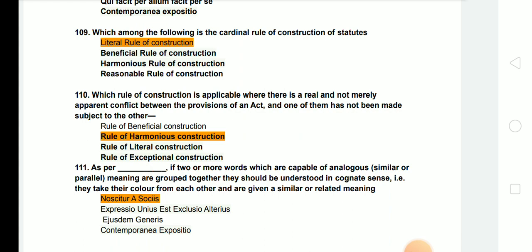So these were some of the MCQs of interpretation of a statute, and in the next video I will share the international law important MCQs.